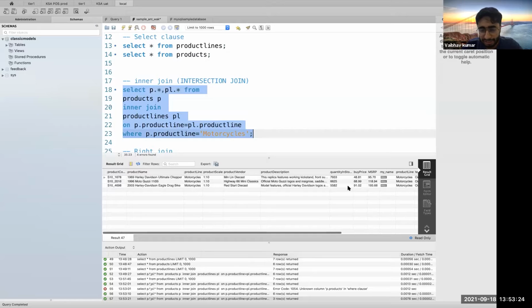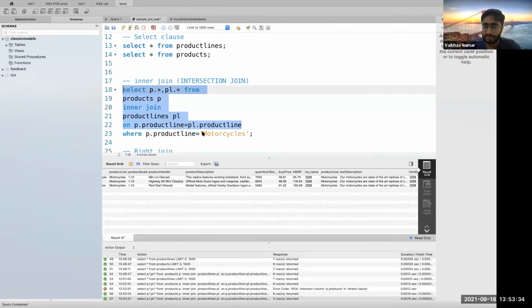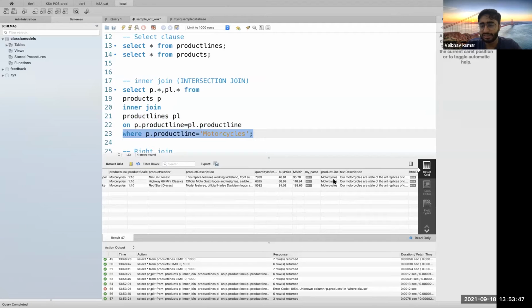So I got only 3 records, which are for motorcycle. So you basically applied a global filter over top of whatever result set you were getting from here. It is very similar to a select clause. You just gave an extra condition, where you tell the table, before giving you the end results, to just give me all the records for motorcycle. Similarly, you can use other conditions here by using and.